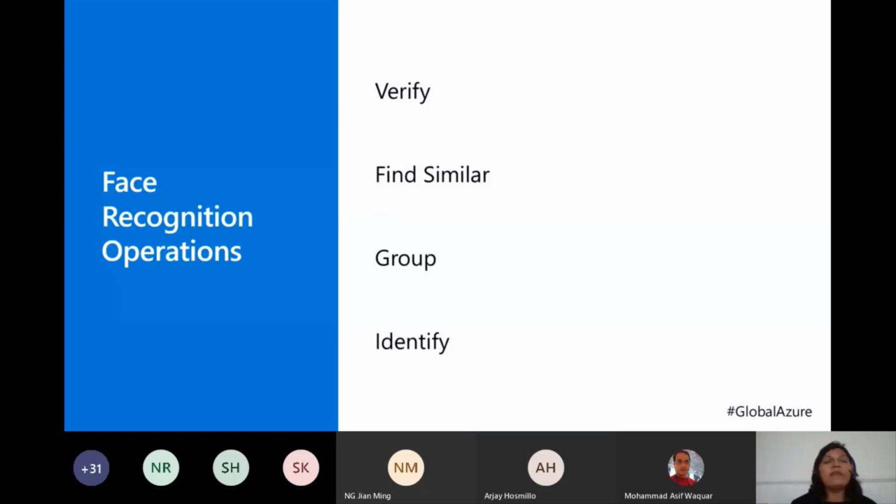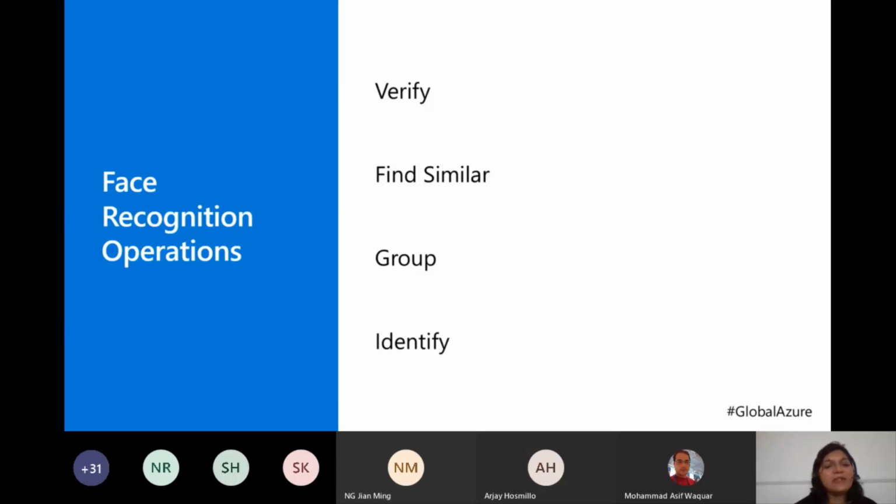Moving on. For face detection, the basic operations are to detect a face, map the face with coordinates and attributes, and construct a face blueprint, a face print, for that particular face. After face detection, when I am working with face recognition, the four fundamental operations are verify, find similar, group, and identify. All four of these we will quickly see in the demo.